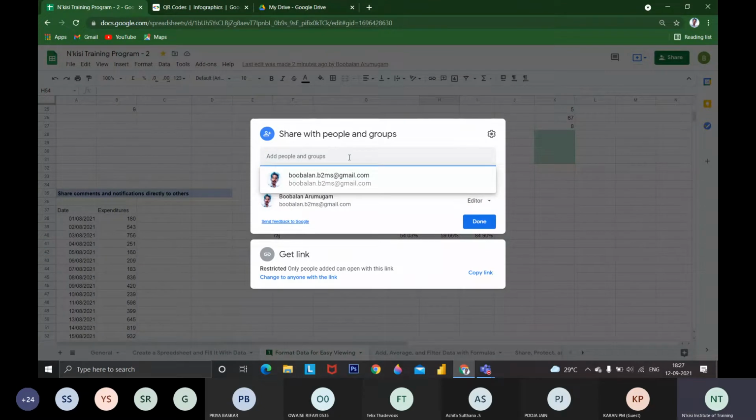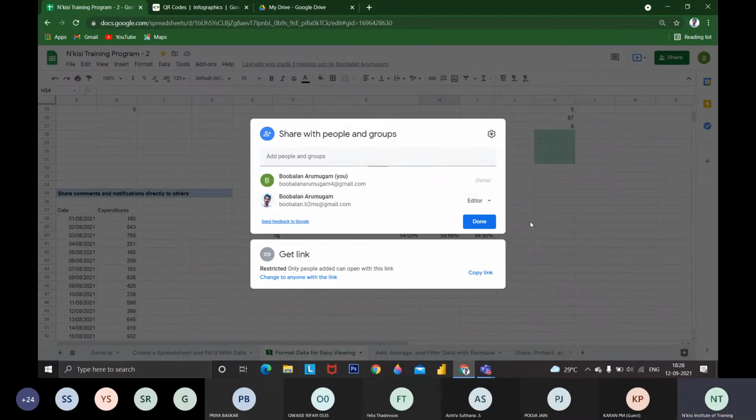Can anyone say their mail ID? Is anyone interested in seeing the access to the documents live? Open it on the system. If anyone is using the system, they can access it on mobile also. If anyone wishes to share their mail ID, I will add them as a collaborator, as a viewer. Only one can get the options. If anyone is interested, do you want your mail IDs to be added to this sheet?